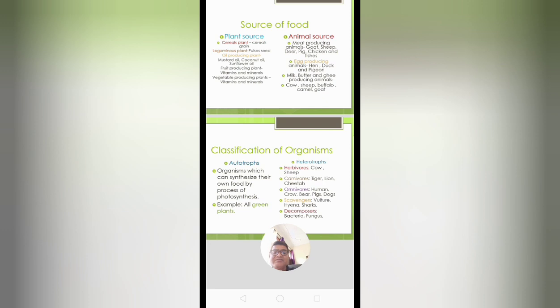It means they synthesize their own food by the process of photosynthesis. These organisms are self-sufficient only in the presence of sun heat, CO2 and water.